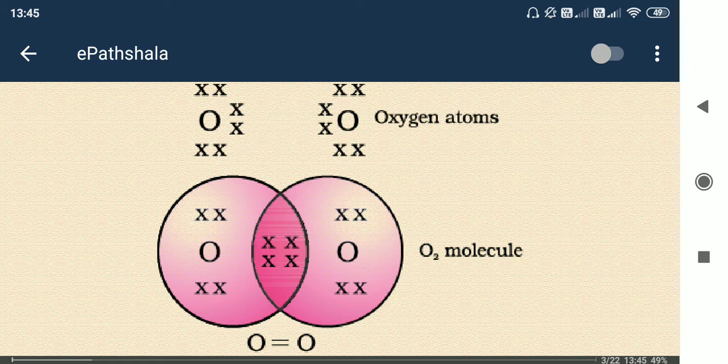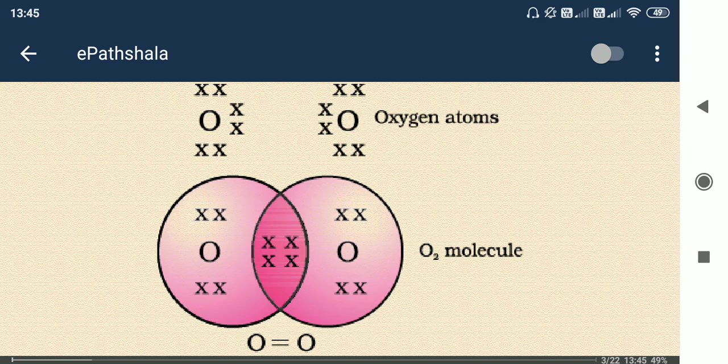Out of 8 electrons, 2 are in the first shell or first orbit. After that, 6 electrons are in the second orbit. So we need 8 electrons in the second orbit, so it is lacking 2 electrons. So we need 2 electrons from outside. How do they manage? You can see 2 electrons are shared from another oxygen. So now what we see is that it seems to have 8 electrons in the outer shell or outer orbit.